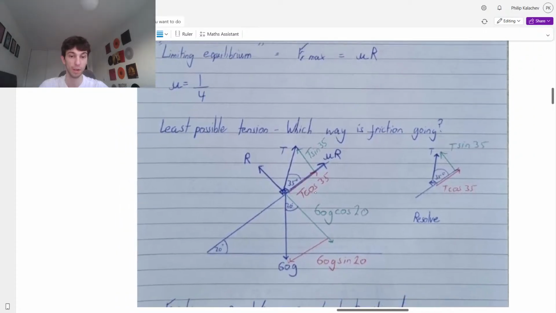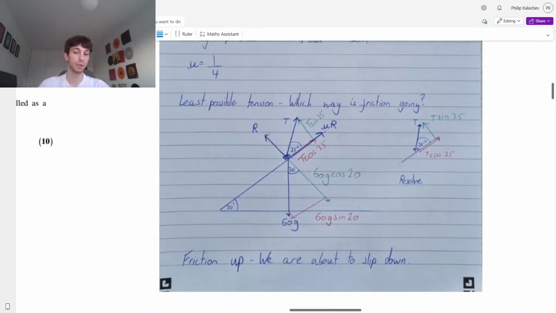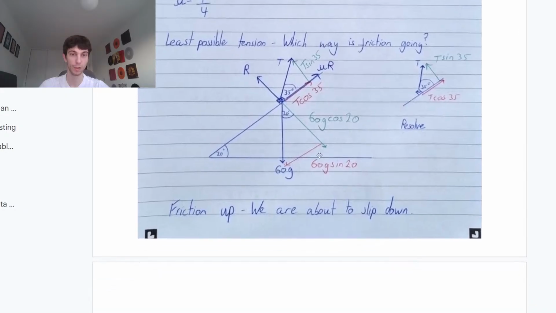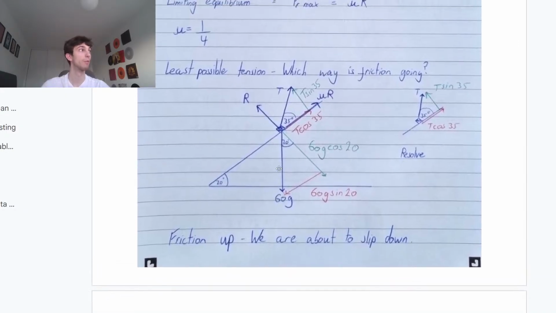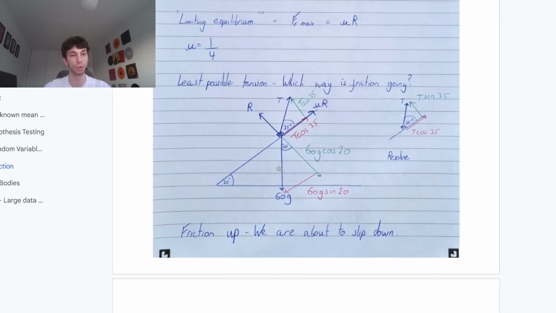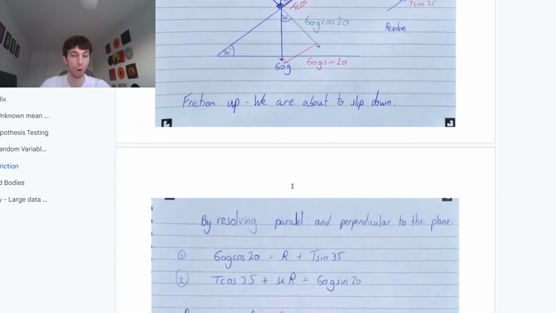Okay? So from here, as we know, once again, the friction is going up. We are about to slip down, guys. Okay, so going back to my notes. What we're going to do, because we're in equilibrium, remember guys, the fact that we've already put friction going up the plane implies we don't need to worry about that limiting thing anymore. Now we can just solve it normally with our parallel components being equal and our perpendicular ones also being equal. And then we may have to do some substituting or arranging.